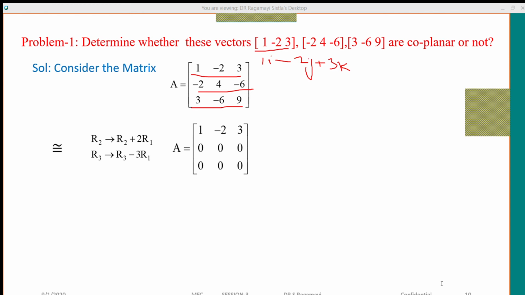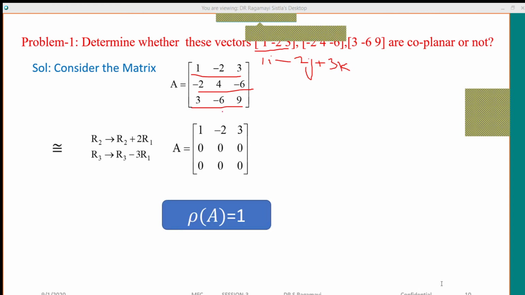See here. So what is the rank of the matrix? The rank of the matrix is 1. Students, post in the chat box: if the rank of the matrix is 1, when the dimension of the matrix is 3 by 3, then what do you say? Are they collinear, coplanar or non-planar? Post it in the chat box. Very good response.